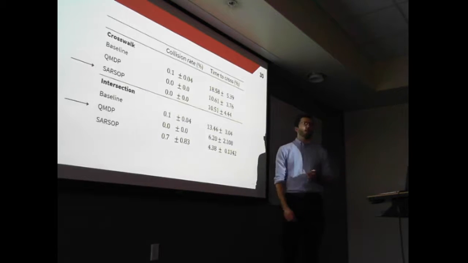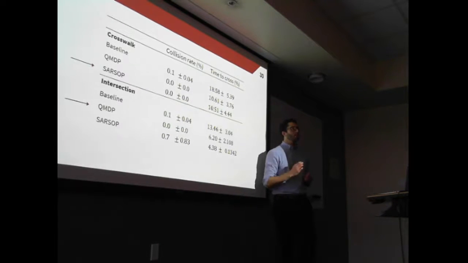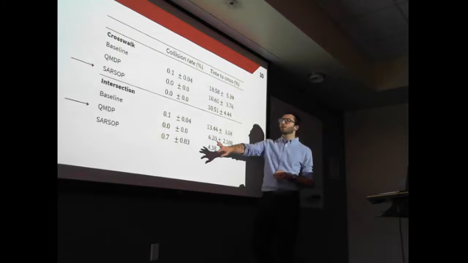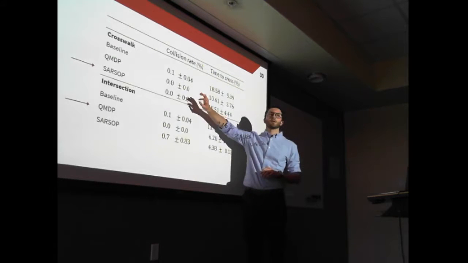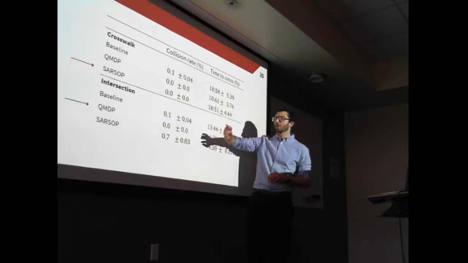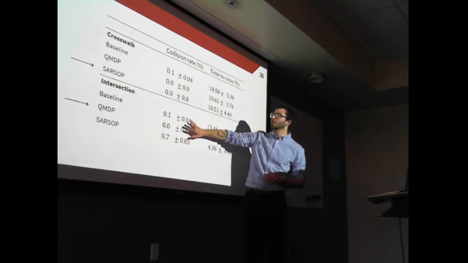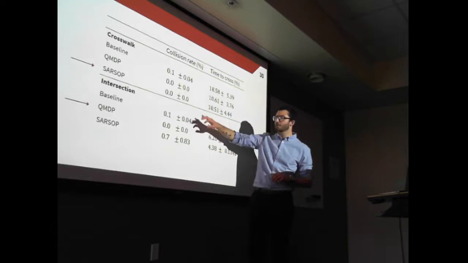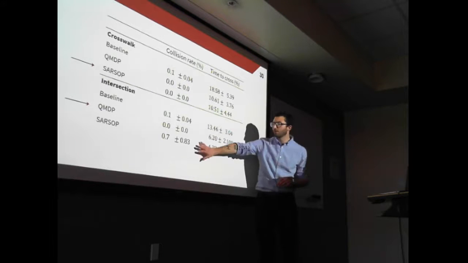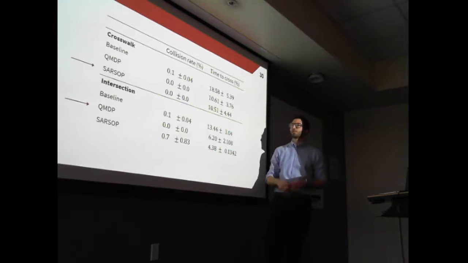So here the baseline is a rule-based system where we hard-coded the behavior of slowly nudging forward to gain visibility. What we can see is that with either QMDP or SARSOP, we can find policies that are more performant than the baseline. Especially in both cases, QMDP was able to find safe policies. Here, SARSOP was again performing pretty poorly for tractability reasons.